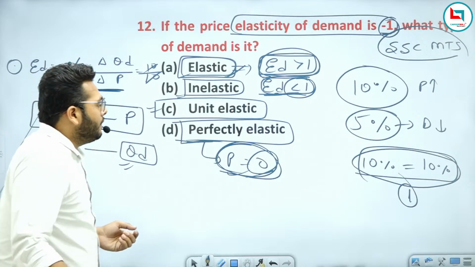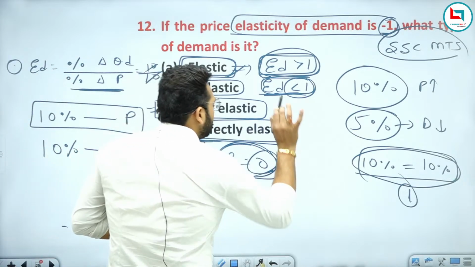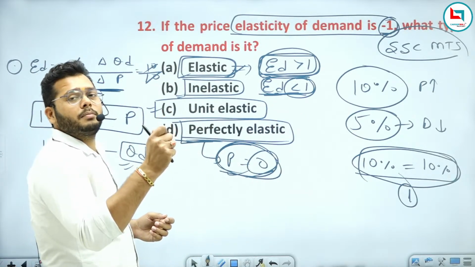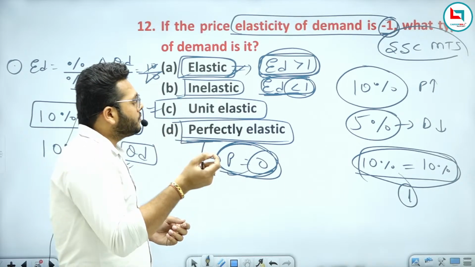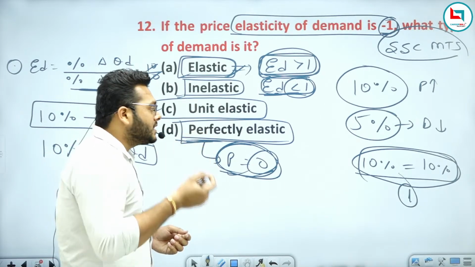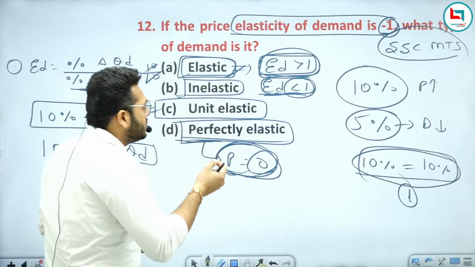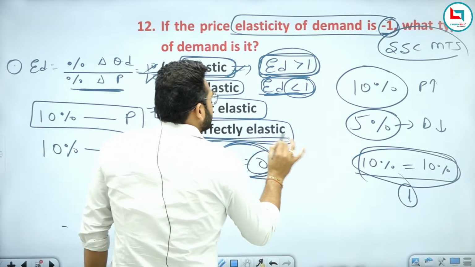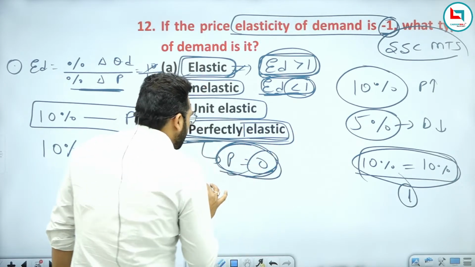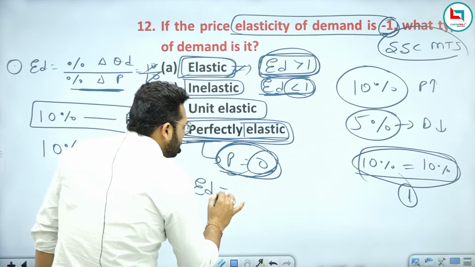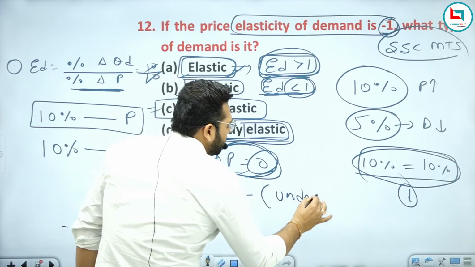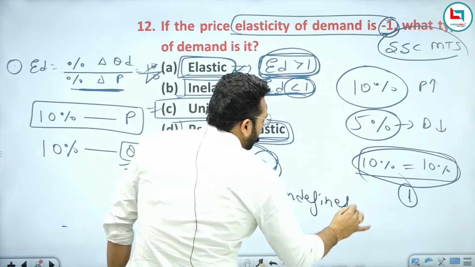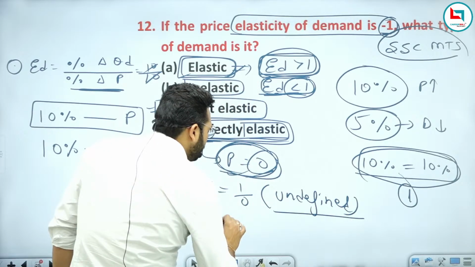So we can say this is perfectly elastic. Without any change in price, your demand is still changing. Price is constant, but demand is changing. So this is perfectly elastic. It means ED equals 1 upon 0, or you can say undefined, or also infinite.